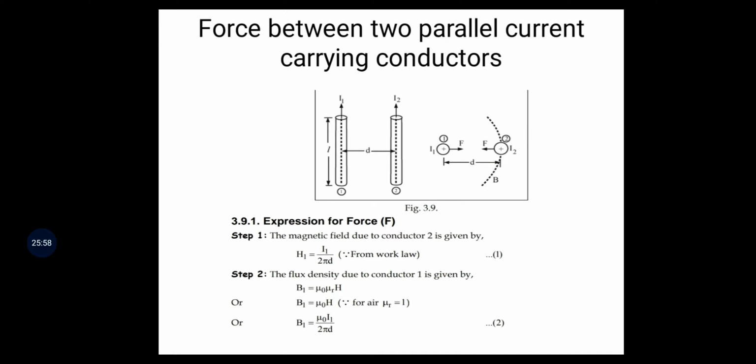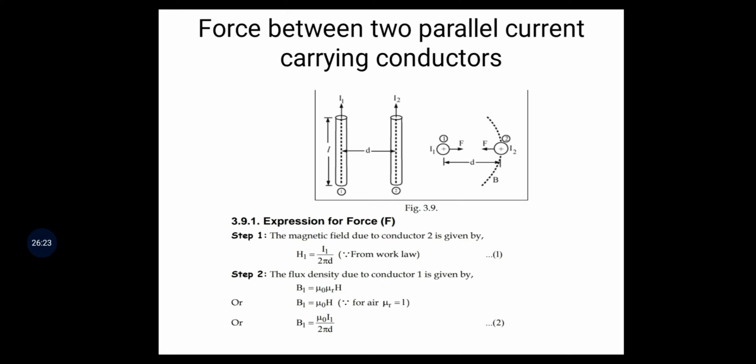For the expression for force, the magnetic field due to conductor 1 is given by H1 equal to I1 by 2 pi d.